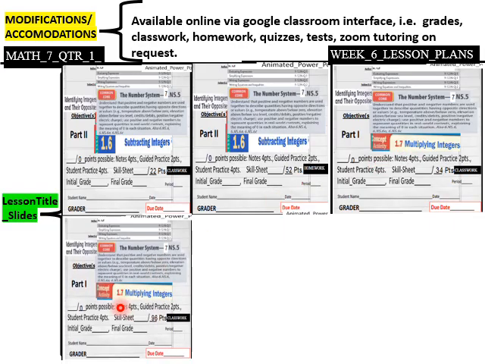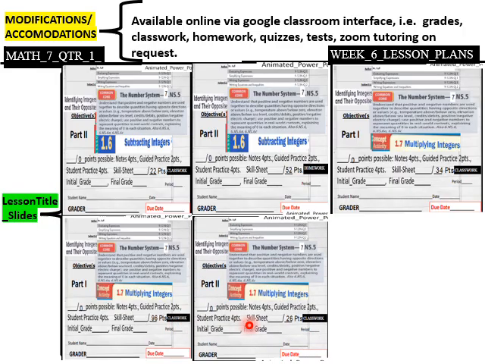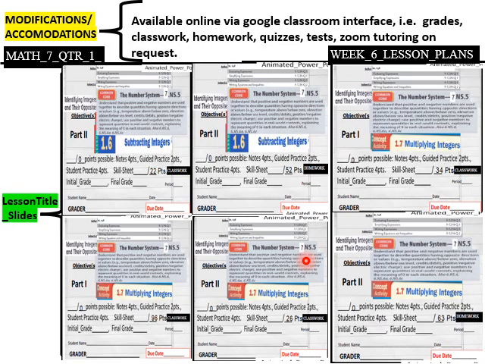And then our homework for 1.7 Part 1 is 96 points. This should be homework here, it's not classwork. And then we go into 1.7 Part 2. Classwork is 26 points. Again, the same standard, 7.NS.5. And then our homework is 63 points here, Part 2.